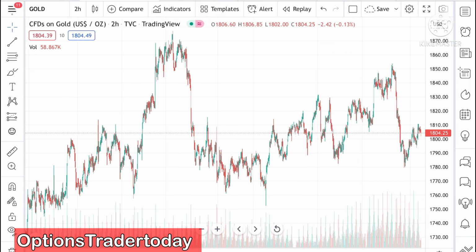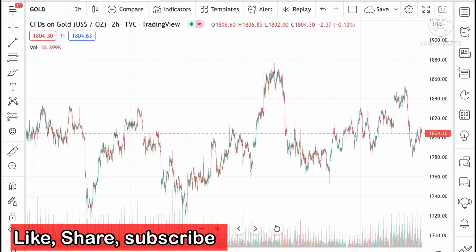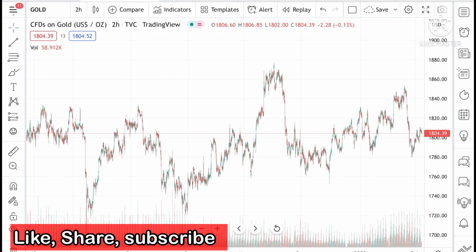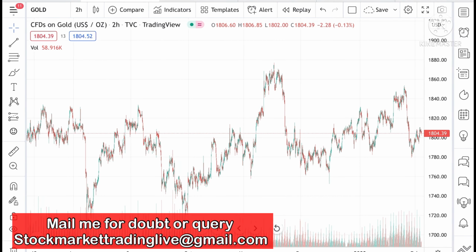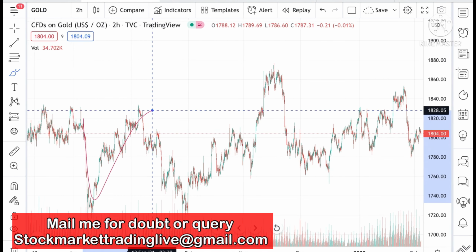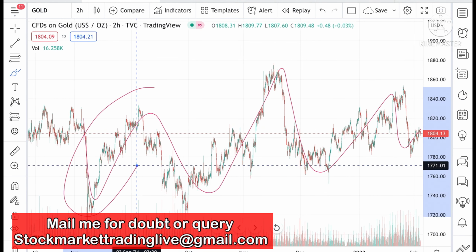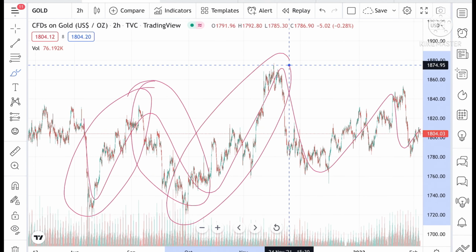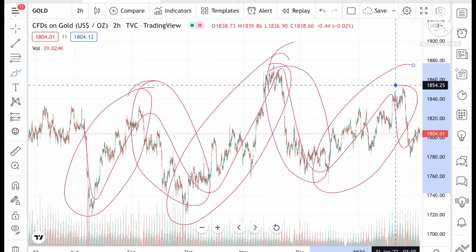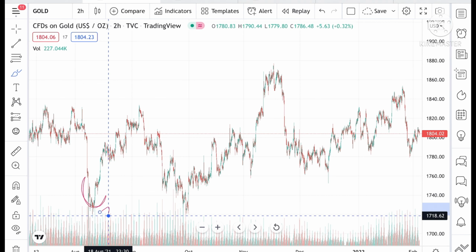So today in this video I will tell you how the price of gold has moved in the last week and how the price of gold can move in the next week. If you look at the chart, we can see that the gold price has moved in a volatile way. If you look at the swings, we can see different swings. The price of gold has made a move of around $50 to $100 whenever it has made a swing.